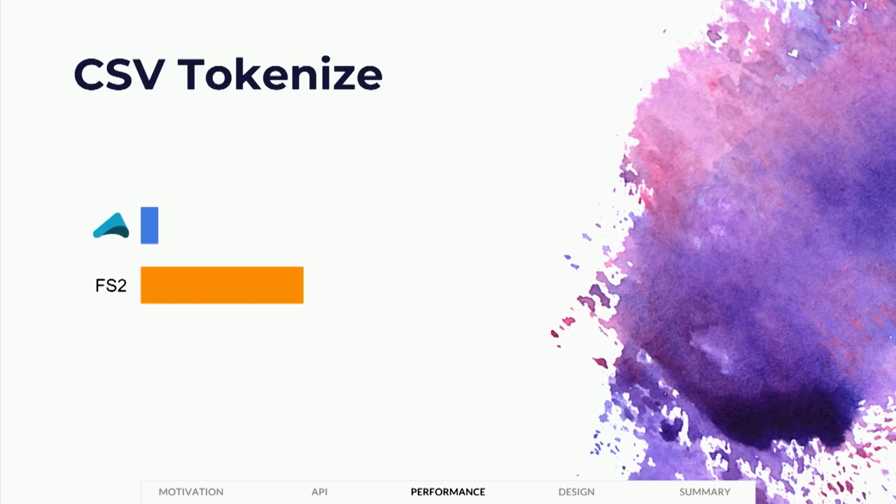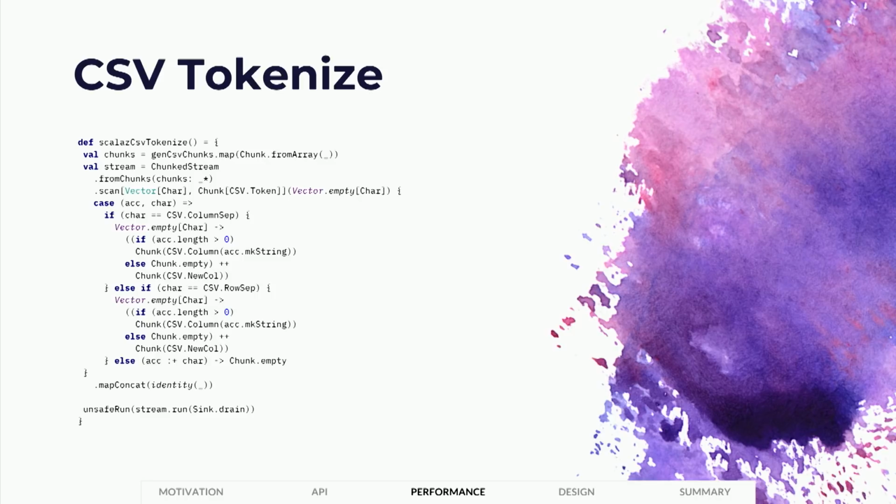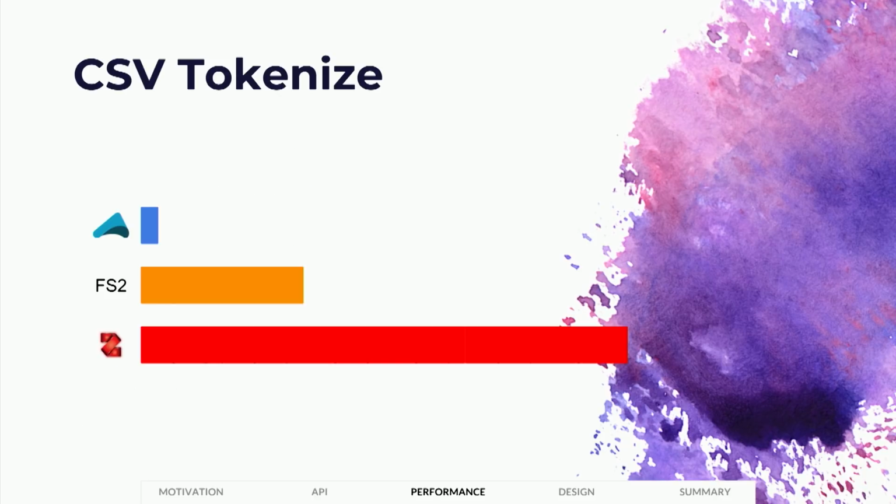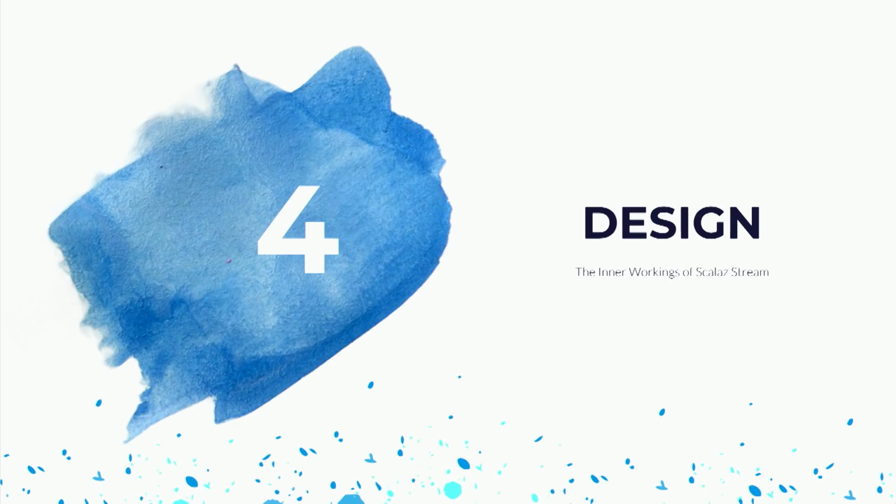And then we move on to the Scalaz one, which is slightly less code, but same basic idea and same basic structure. And it actually performs 3 times as fast as the FS2 version, which in turn is 10 times faster than the Akka-stream version. So we're up to 30 times faster than Akka-stream in this more realistic benchmark of what you can do here.